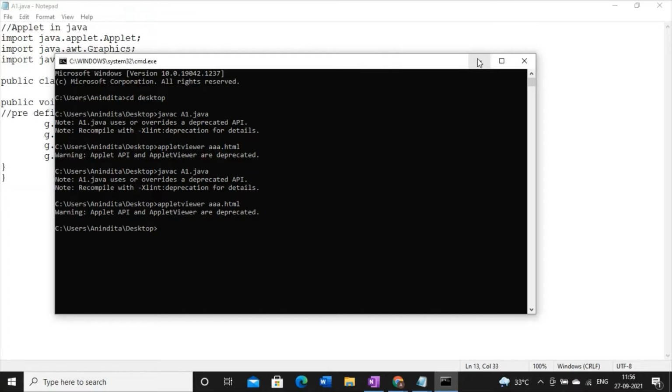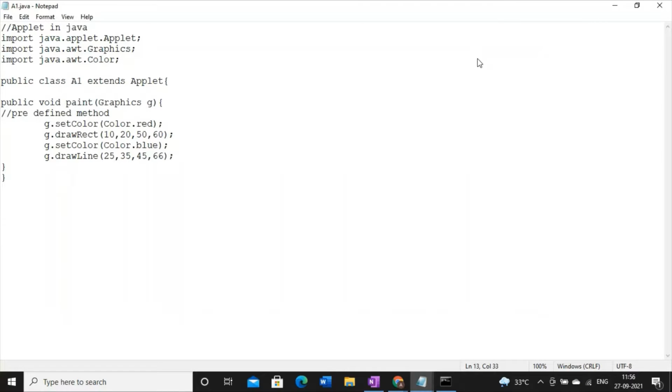Now let's discuss the next part, fill color, which means fill rect, or how to fill an enclosed area. In order to fill some enclosed area, the rule is first you have to set the color, then you have to draw the object, and then you can fill it up. For filling any enclosed area, you should write g dot fill, and then the object name or the enclosed area name which you want to fill up.